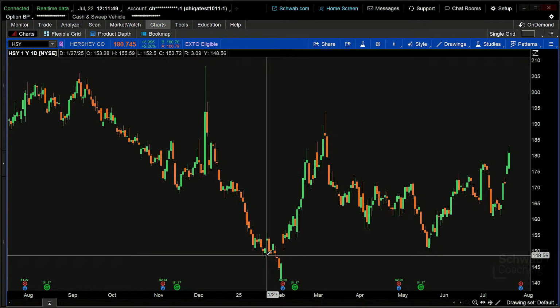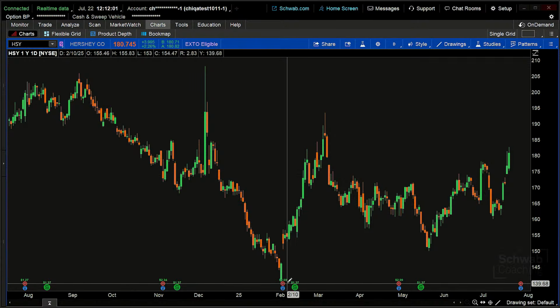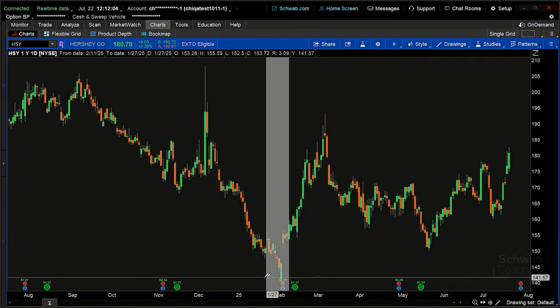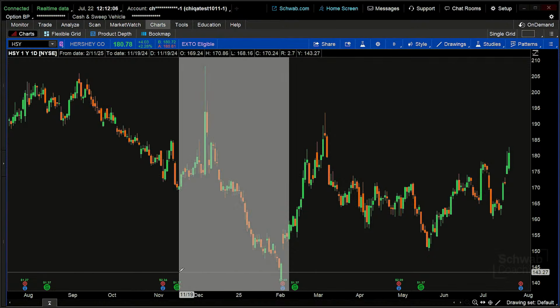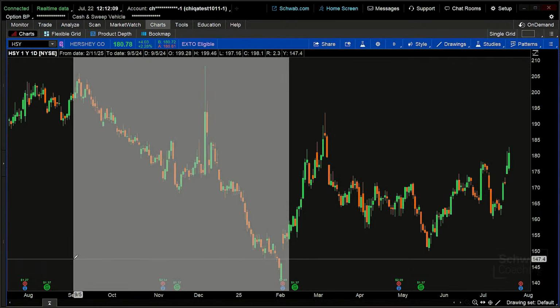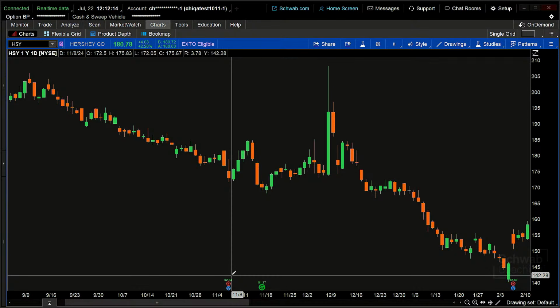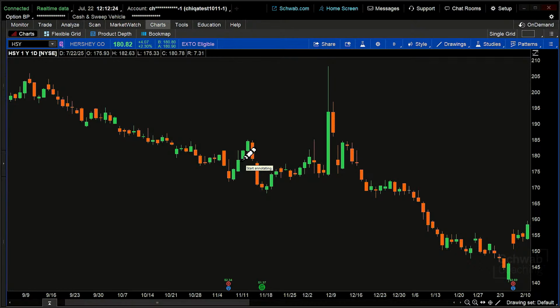So let's look at a downtrend first, just because that's, I think, the largest one here on this particular chart that is identifiable. As we look at this particular downtrend, I'm going to zoom in on a time frame, from kind of the middle of February back here into the early part of September. And I'm going to grab my magic marker here, and we're going to use it to identify some of these points that would help us to see a downtrend.